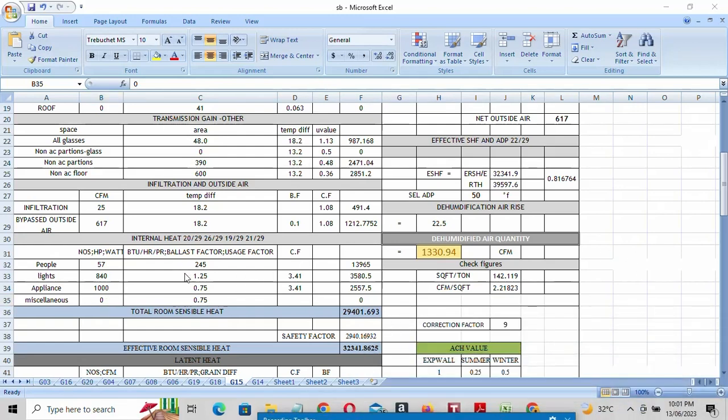Sorry guys, and here this is the BTU per hour, sensible rate 245. And next is this ballast factor, it remains constant. This usage factor, this also constant. This conversion factor is 3.41. Okay. If you multiply, you will get these values. So total room sensible heat is 29401.693. Okay.